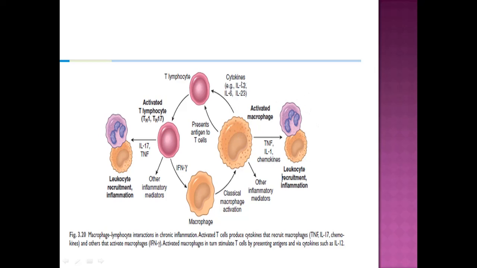It also produces interleukin 12 that activates T lymphocytes. Also, it presents antigen to T cells to activate them. When T cells become activated, they also release several mediators that are important for propagation of inflammation. They also produce interferon gamma to activate macrophages. So this feedback loop is important for propagation of inflammation in chronic inflammation.